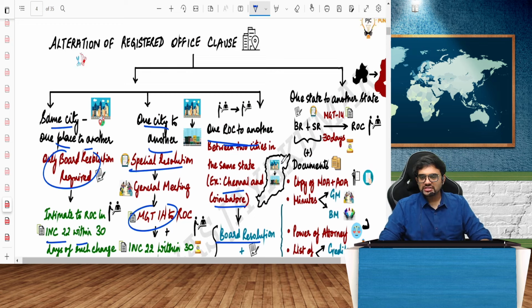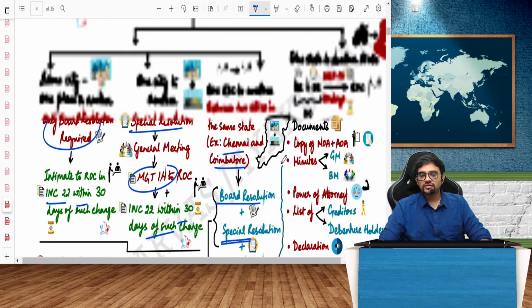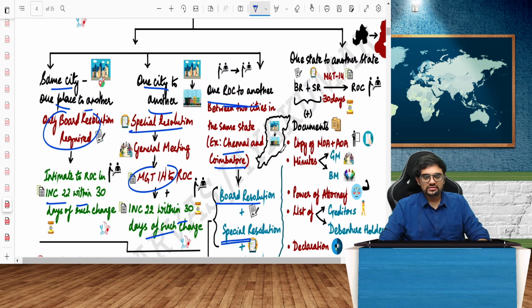But the best part of the story is what? If I shift from one state to another state. So these two are very easy. If I am shifting from Nungambakam to Anna Nagar, board resolution. If I am shifting from Bangalore to Mysore, special resolution. But if I am shifting from Chennai to Coimbatore, the ROC will change, right? So by merely passing a board resolution or special resolution, it's not enough. You have to do something more. What more you have to do?